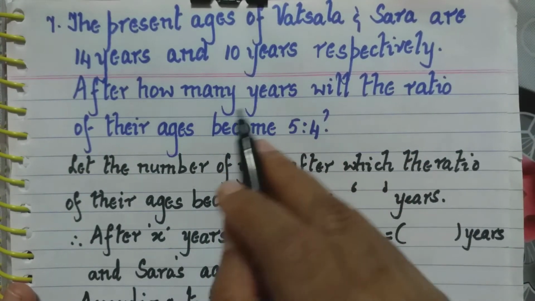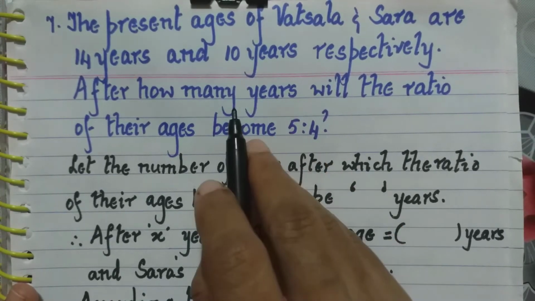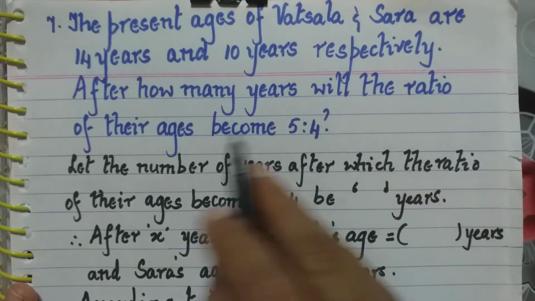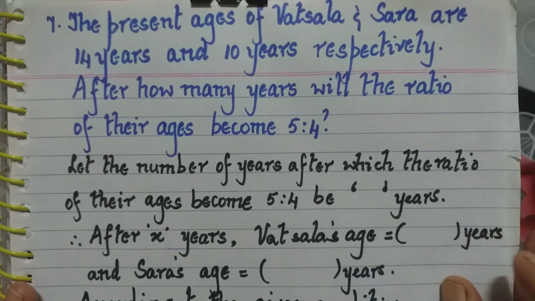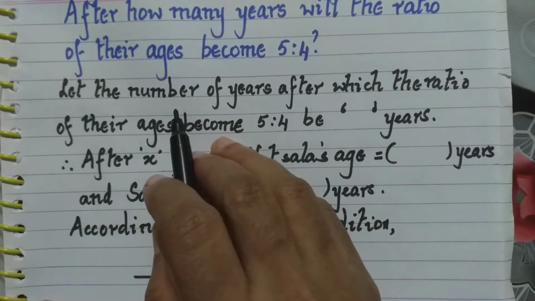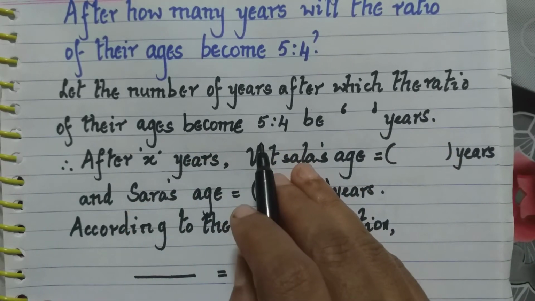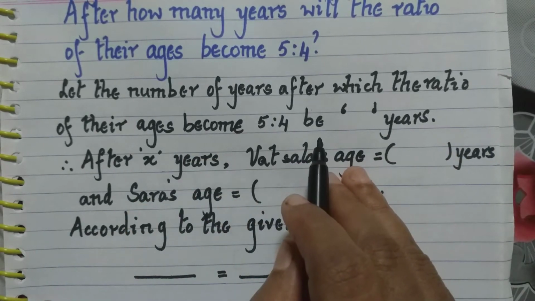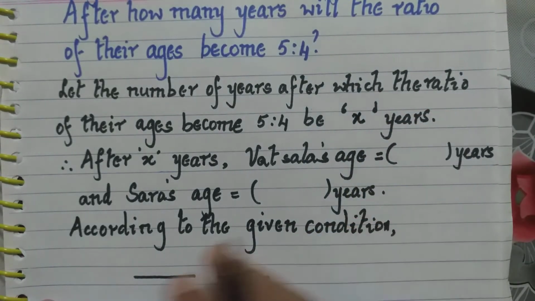Okay, so we are not sure of how many years, so we have to consider it as x. After how many years will the ratio of their ages become 5:4? So first, let the number of years after which the ratio of their ages becomes 5:4 be x years.